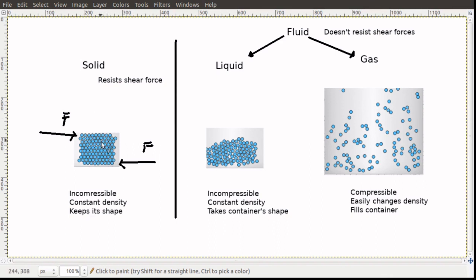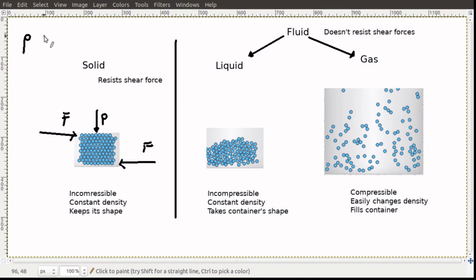What if I try to compress it, say, push down on it with some pressure? I won't worry about what pressure is, but it's a kind of force. I push down on it, what will happen? Well, it won't compress. It's incompressible, right? The molecules are already packed as close together as they can be, so it's going to stay at constant density, right? Well, what is density? You may have some idea.